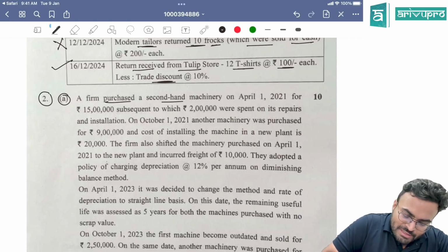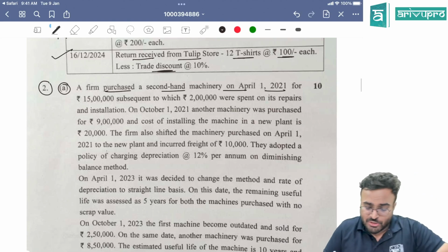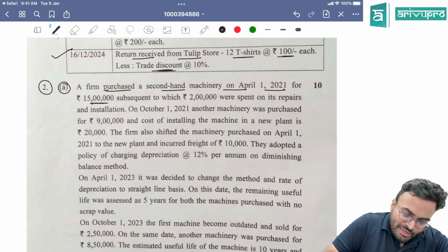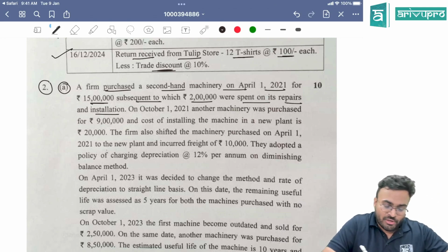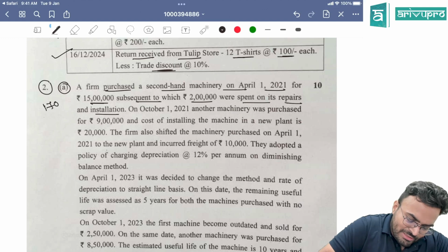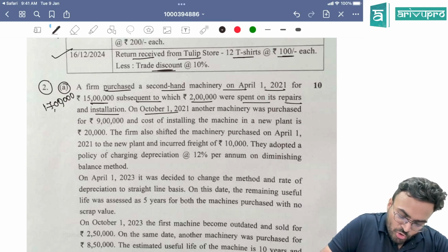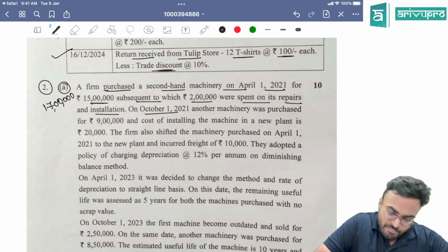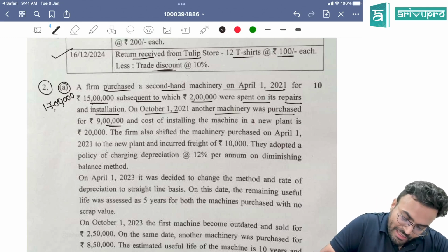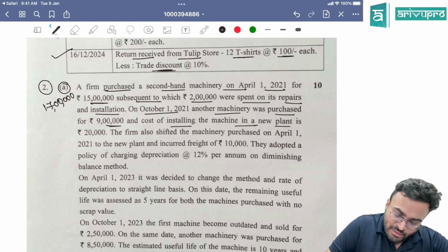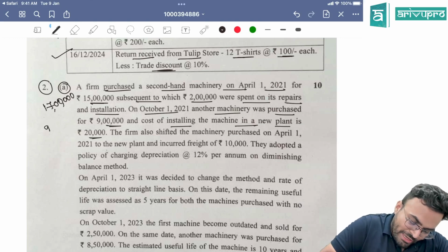A firm purchases second-hand machinery on 1st April 2021 for 15 lakh, subsequent to which 2 lakh was spent on its repairs and installation. So the value of the machine has gone to 17 lakhs. On 1st October 2021, same year, another machine was purchased for 9 lakh and cost of installing the machine in a new plant is 20,000. So 9 lakh 20,000. This is your machine 1 and this is your machine 2.